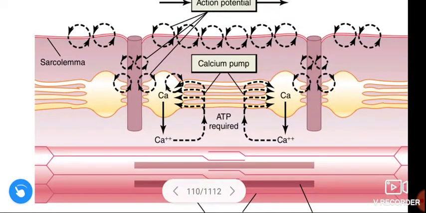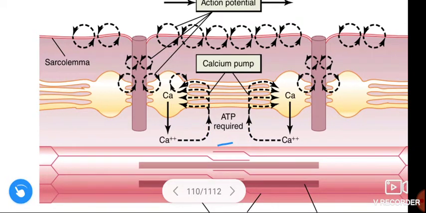This mechanism, the uptake of calcium, requires ATP. Reuptake of calcium from the sarcoplasm requires ATP. So we call this the ATP dependent calcium pump, because it depends on ATP. It takes up the calcium from the sarcoplasm into the sarcoplasmic reticulum. Okay guys.